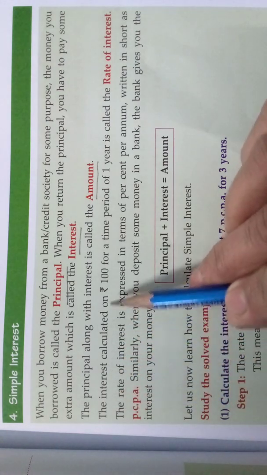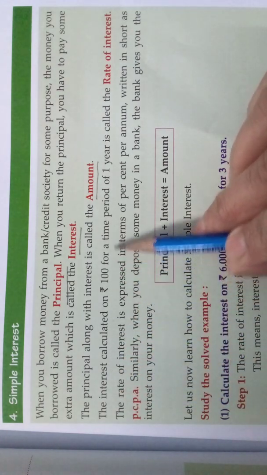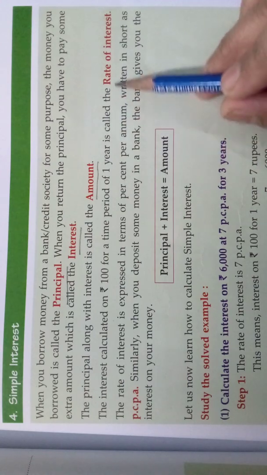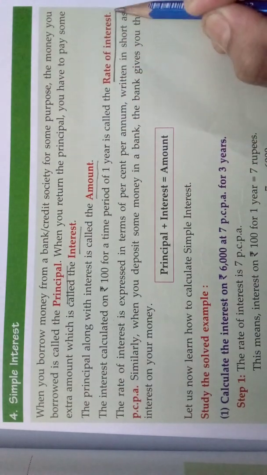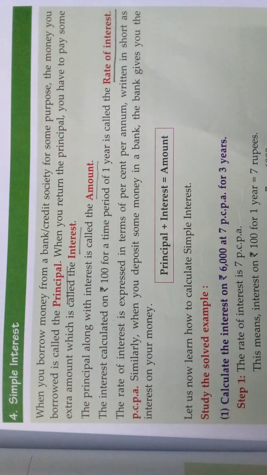The interest calculated on 100 rupees for a time period of 1 year is called the rate of interest. That means for 100 rupees per year, this much interest, that is called the rate of interest. For 6,000 rupees, what is the interest? That is based on the rate of interest.